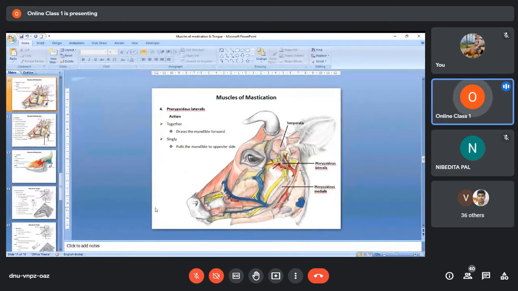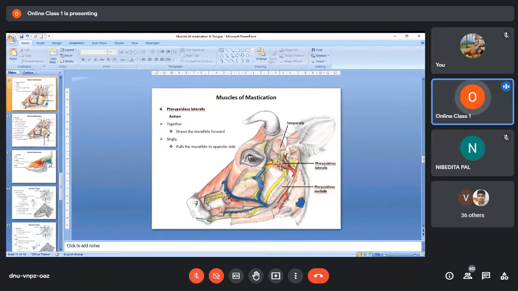Now the arrow again, if you see, this is again wrongly directed. I'll just correct it. Yes, this way. So together, when these two muscles act, they will draw the mandible forward, because you see the condyle, neck, and interarticular cartilage of the mandible will be here somewhere.